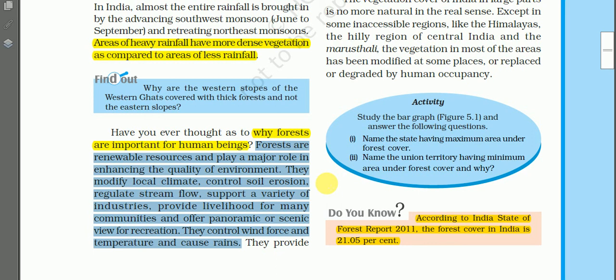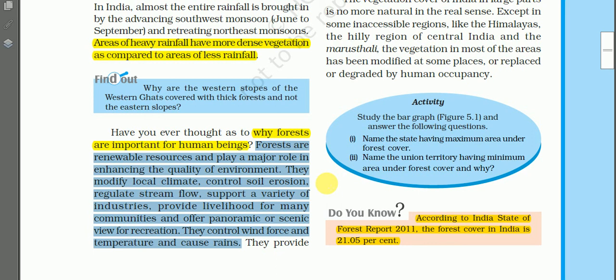Some industries, like the paper industry, the textile industry, and synthetic textile industries, are dependent on these forest resources. Paper, for example, is made from softwood trees. Forests also provide livelihood for many communities. Some tribes are dependent on forest resources for their livelihood.